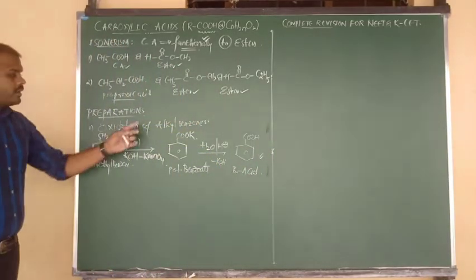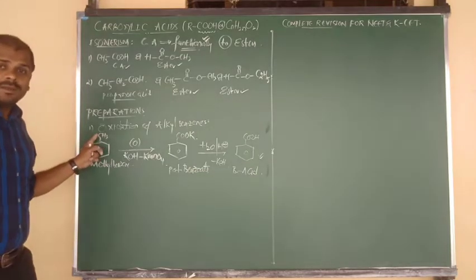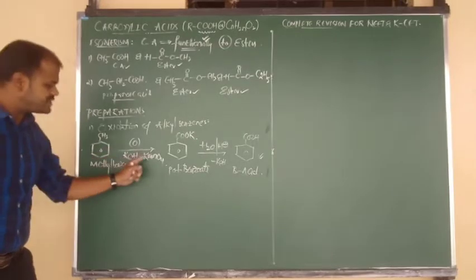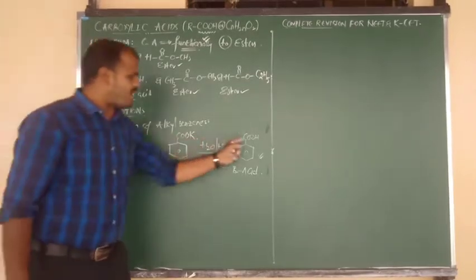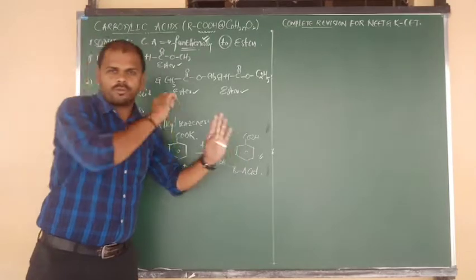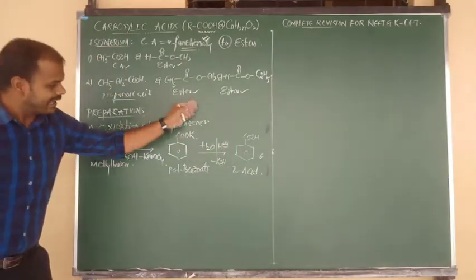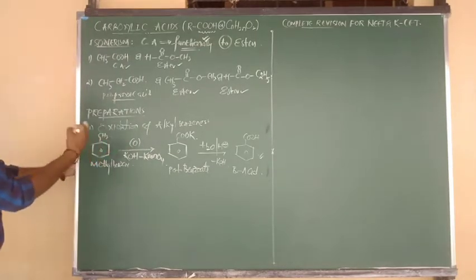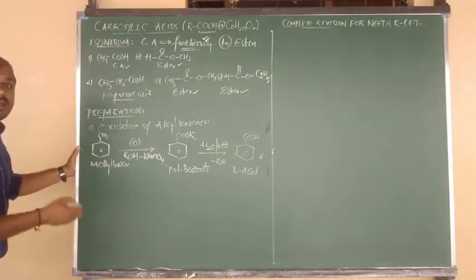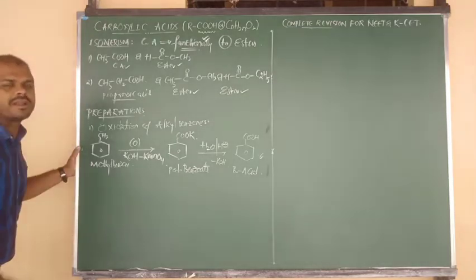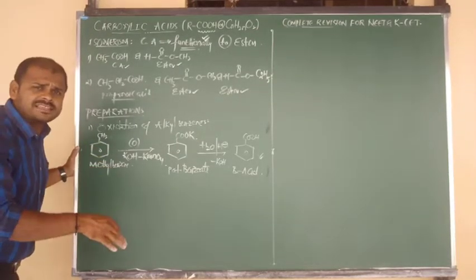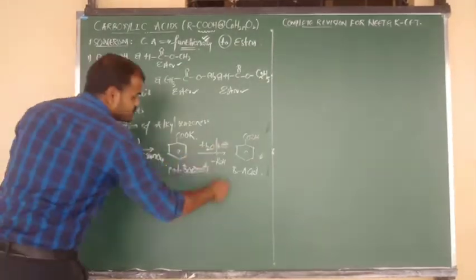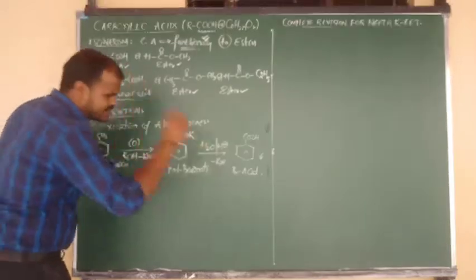Once again, maybe methyl, maybe ethyl, whatever it may be, the entire alkyl side chain connected to the benzene upon oxidation with alkaline KMnO4 should be oxidized to the COOH group. Means the final products in these reactions are benzoic acids. So in place of CH3, I am going to take C2H5, whatever it may be. What about the other carbon? It is eliminated as a CO2 molecule. If there is extra hydrogen, it is eliminated as water. But the entire side chain should change into COOH. Guaranteed, benzoic acid has to come.